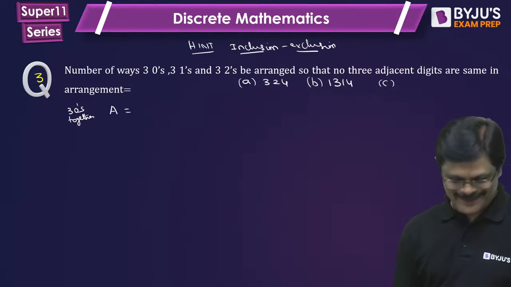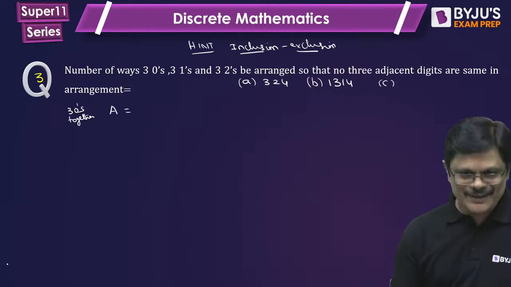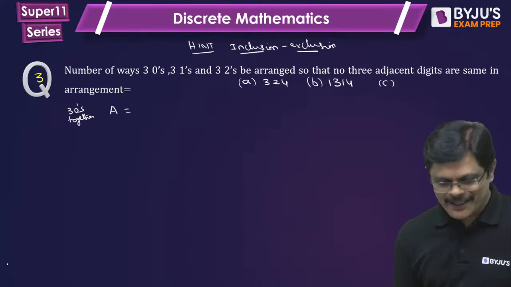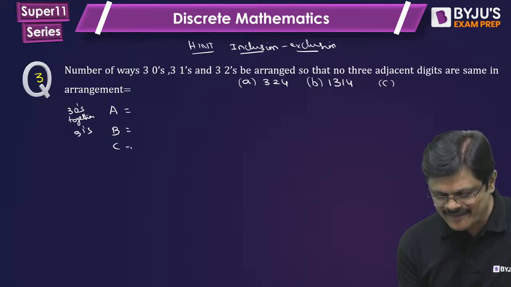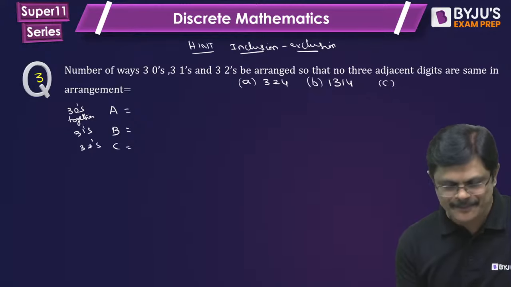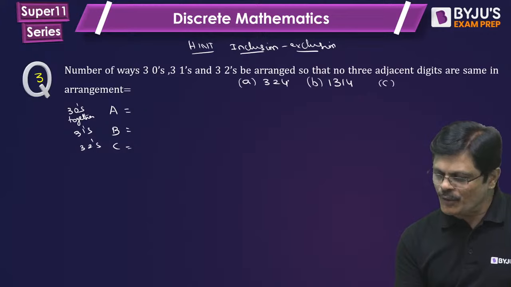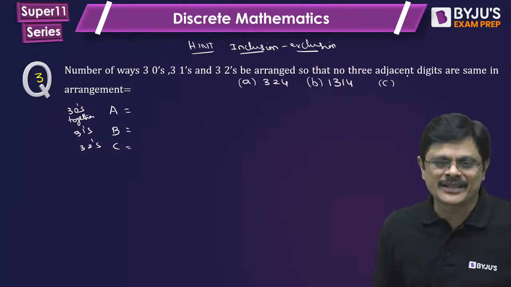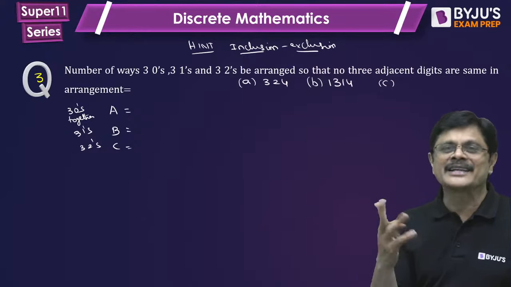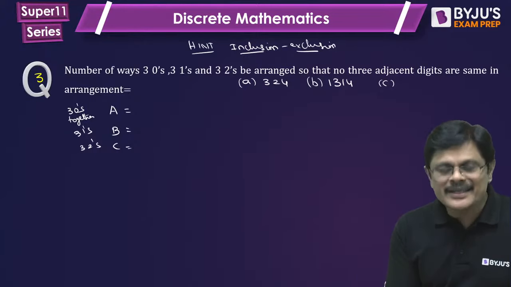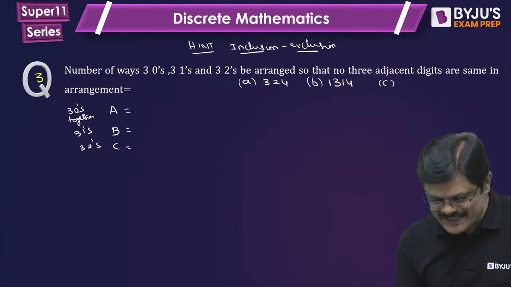So let us call A 3 zeros together. B is the set in which 3 ones are together. C is the set in which 3 twos are together. Now what is it that you want? No 3 digits together, that is, no 3 adjacent digits are the same. So you want A complement, B complement and C complement.